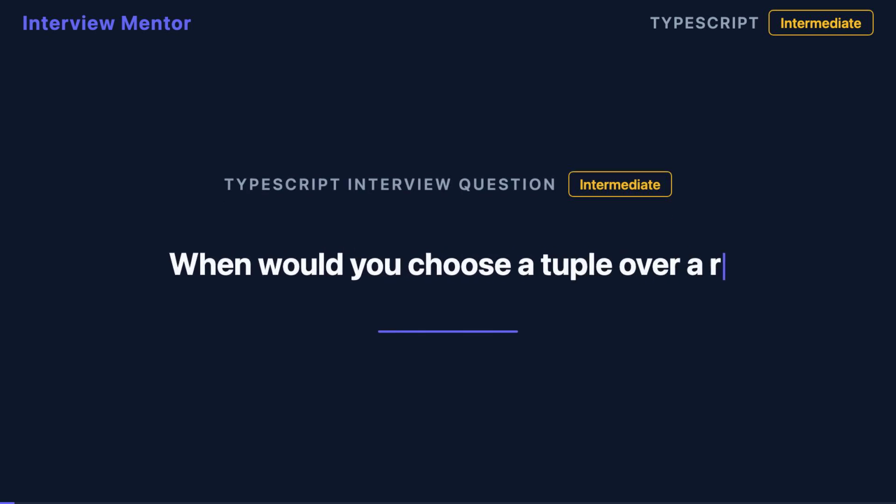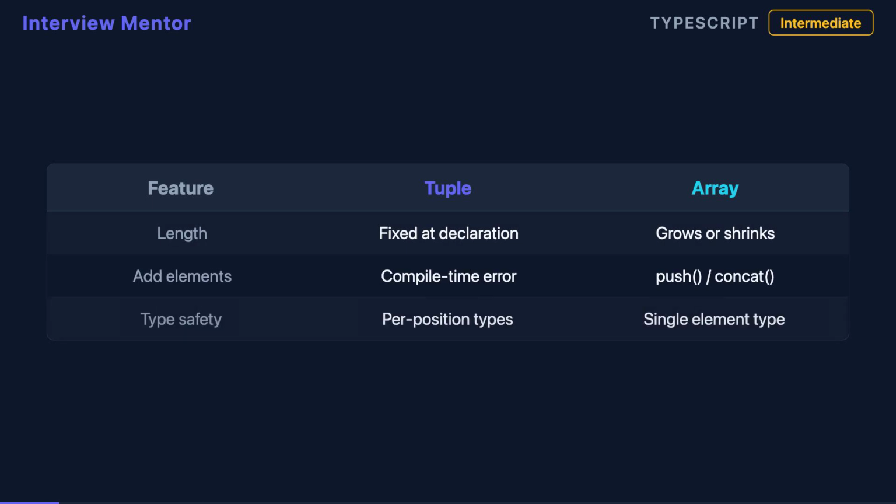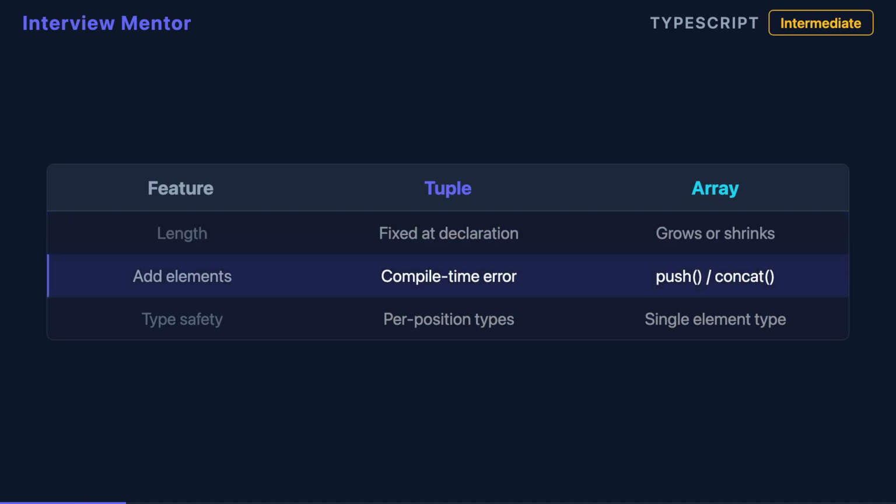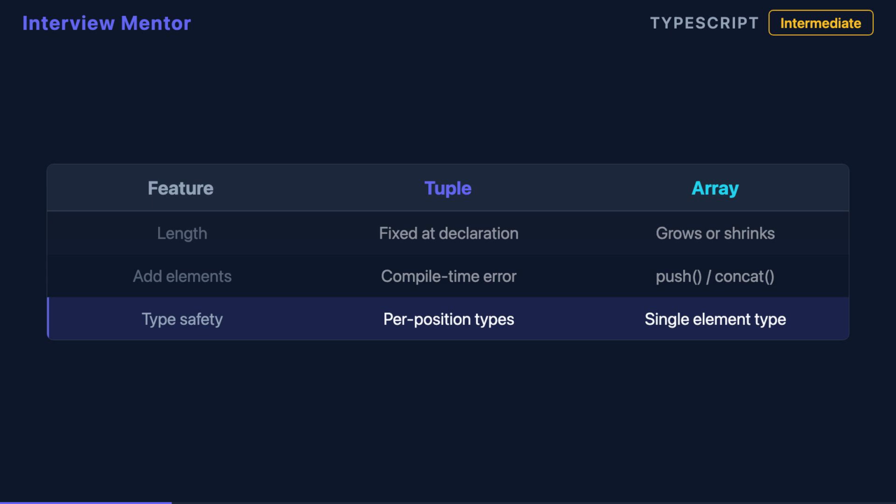Stop using arrays for everything. Tuples exist for a reason. The biggest difference is that tuples have a fixed length, while arrays can grow or shrink at runtime. When you declare a tuple in TypeScript, you're saying this will always have exactly this many elements. TypeScript enforces that at compile time, giving you a more predictable data structure.